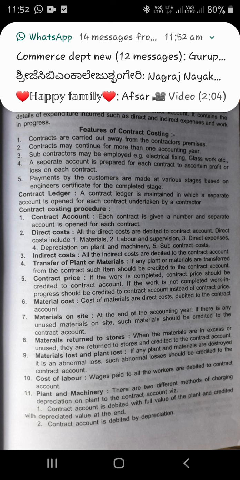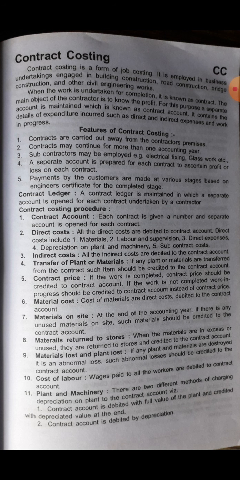Material on site: at the end of the accounting year, if there is any unused material on site, such material should be credited to the contract account. Materials returned to stores: when the materials are excess or unused, they are returned to stores and credited to the contract account.